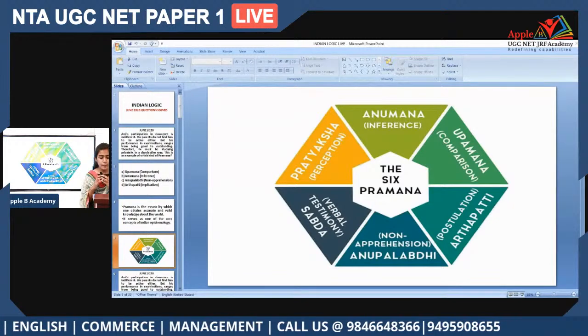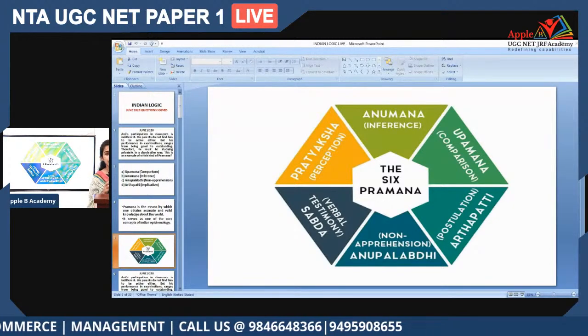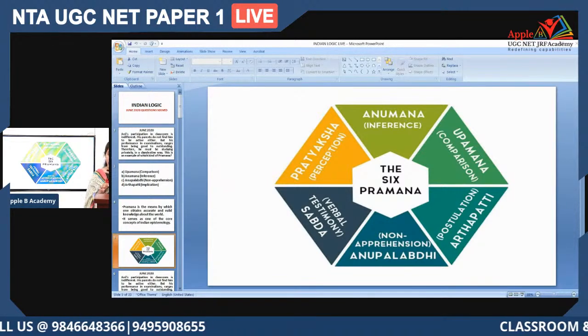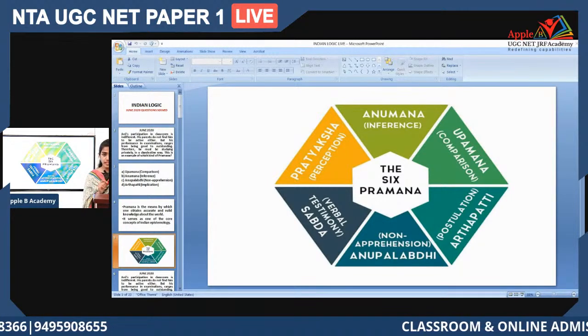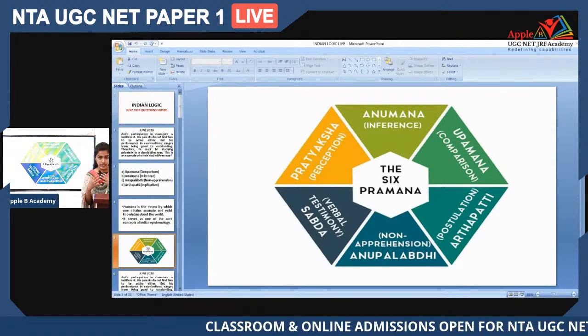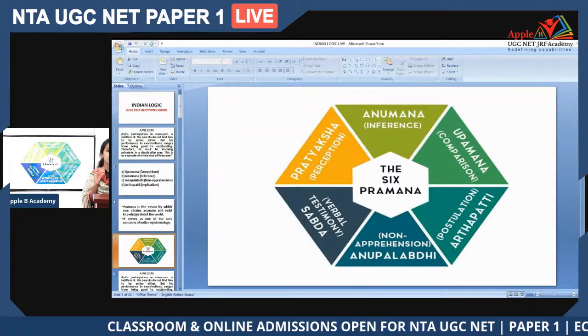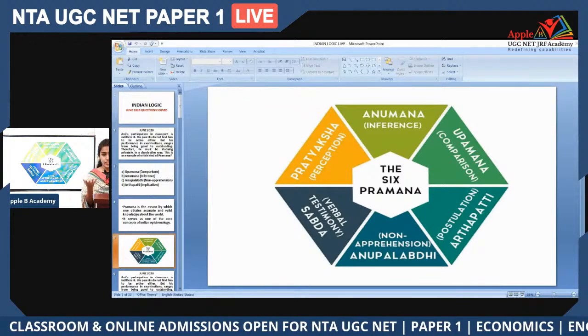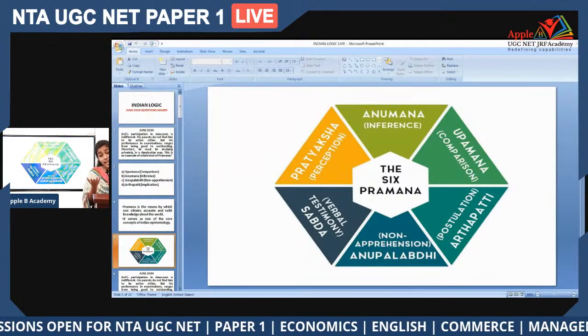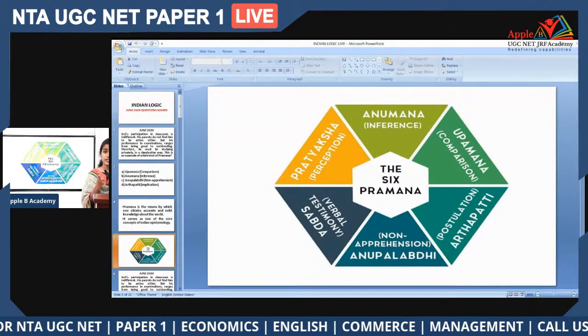One of the important things that we have to consider when it comes to Shabda is that, as I have already said, Shabda is basically the information or knowledge that we're getting through words. It can be received orally or in written format.